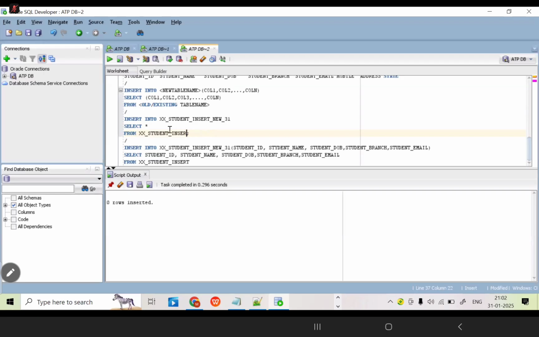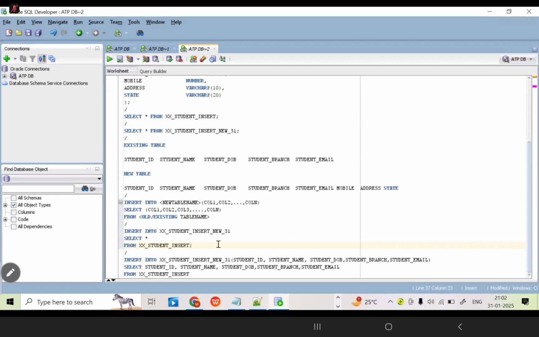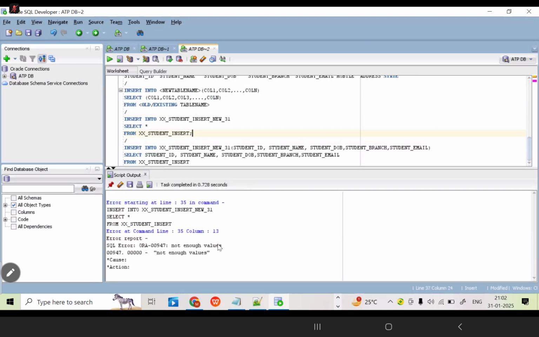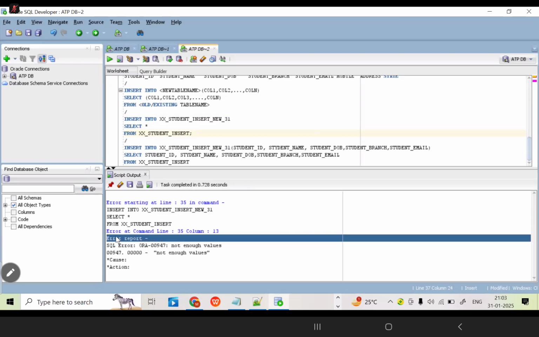Now run this query. What error message will display? Just see it here. If I run this query, the first method, what error message will come? Are the columns matching? No. What error message can be displayed here? Not enough values.